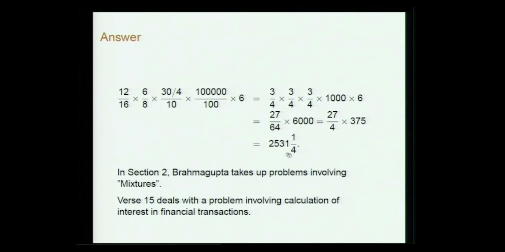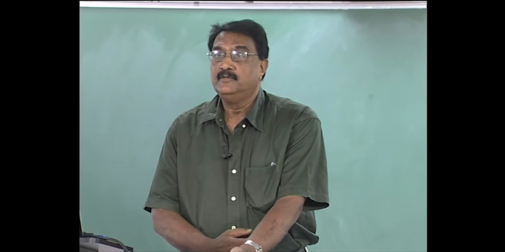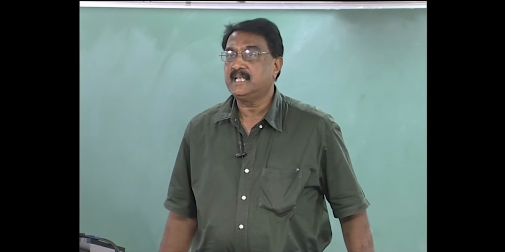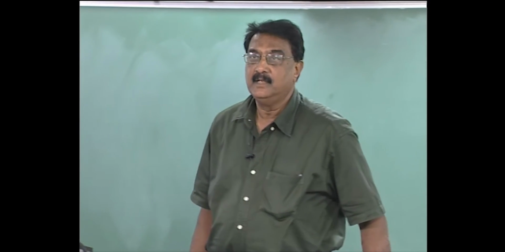One can go on like this with examples involving rule of proportions, both direct and inverse. Indeed, the text and the commentary have many more examples. So, next in section 2, Brahmagupta takes up problems involving mixtures.